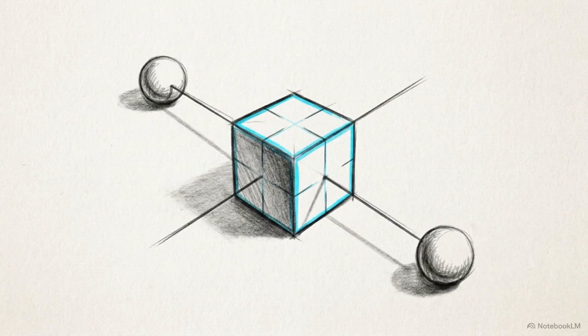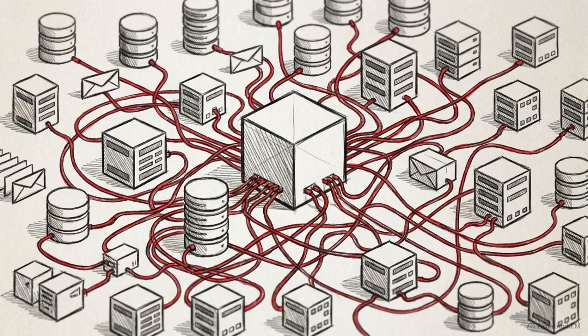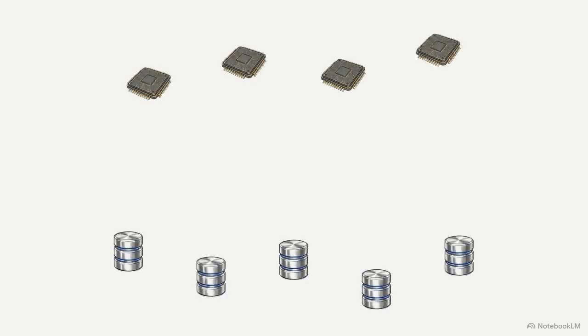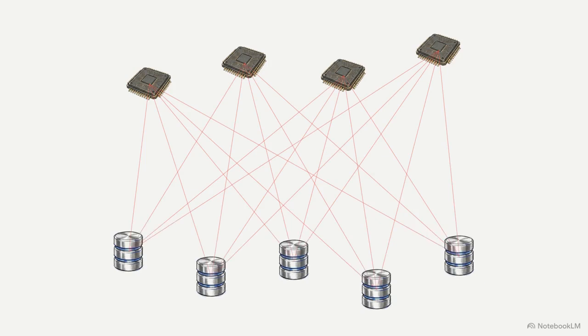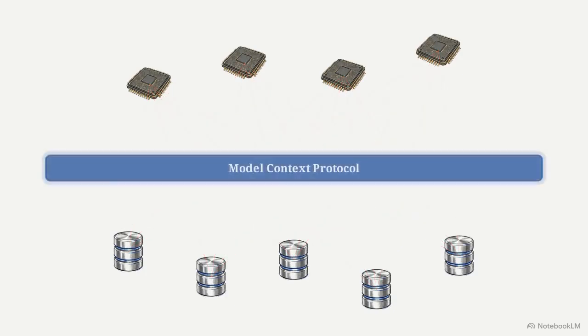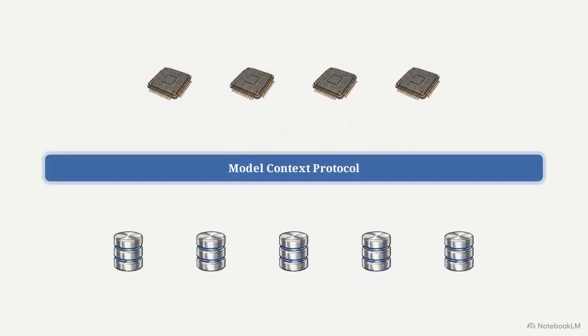Building a single agent with one or two tools is straightforward, but as agents are tasked with higher-level work, they need to connect to dozens of different enterprise systems simultaneously. This creates an integration bottleneck. Without a standard protocol, every agent framework needs a bespoke integration for every tool. This makes the system fragile and incredibly difficult to update as the underlying APIs or models change. The Model Context Protocol, or MCP, addresses this by acting as a universal central bus. Instead of custom code for every connection, any MCP-compatible agent can communicate with any MCP server, standardizing how tools and data are exposed to the model.